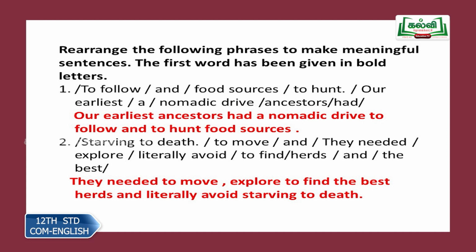So we have to be very careful, because food sources is one part, again to hunt is another part. So you link both with and. I repeat, our earliest ancestors had a nomadic drive to follow food sources and to hunt. To hunt comes together, so we cannot separate those words. We move on to the next one.